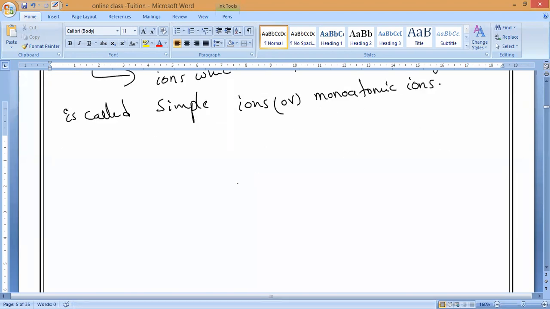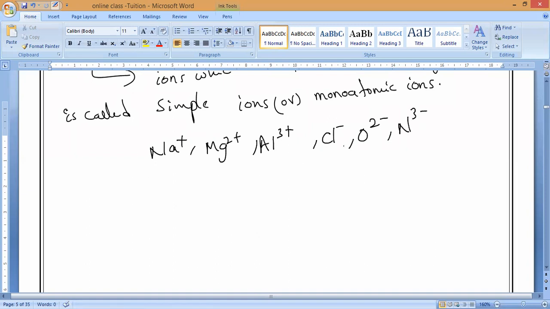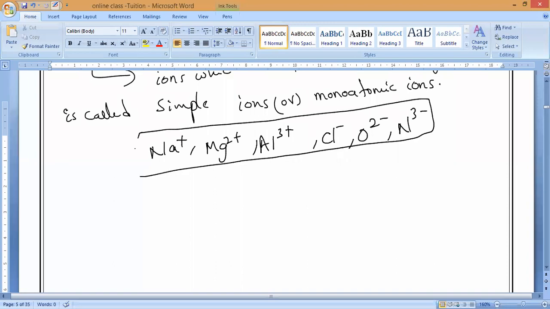So what examples will come? Sodium plus, magnesium 2 plus, aluminium 3 plus. Understanding? Next, chlorine minus, oxygen 2 minus, nitrogen 3 minus. Have you seen everything is single atoms? Yes or no? These are called monoatomic ions. What should we call them?